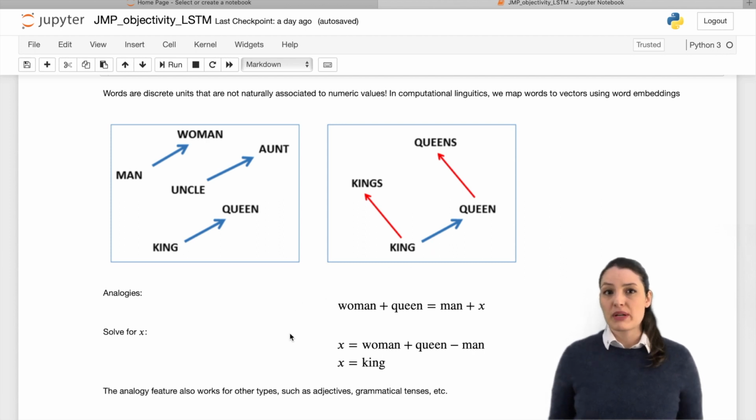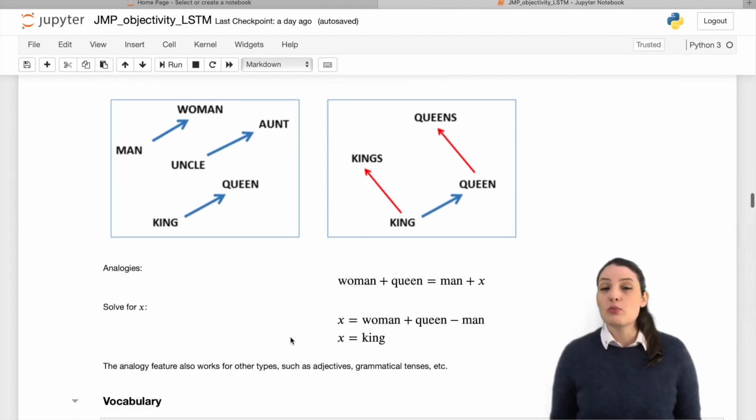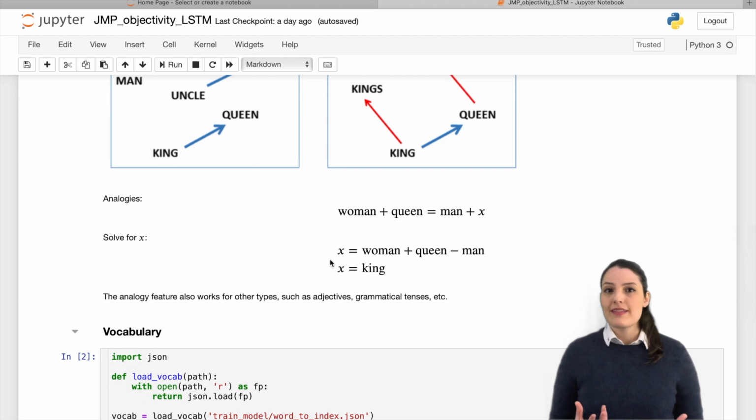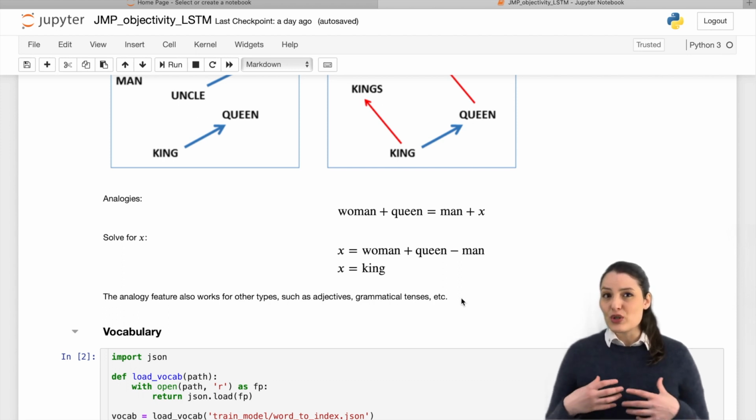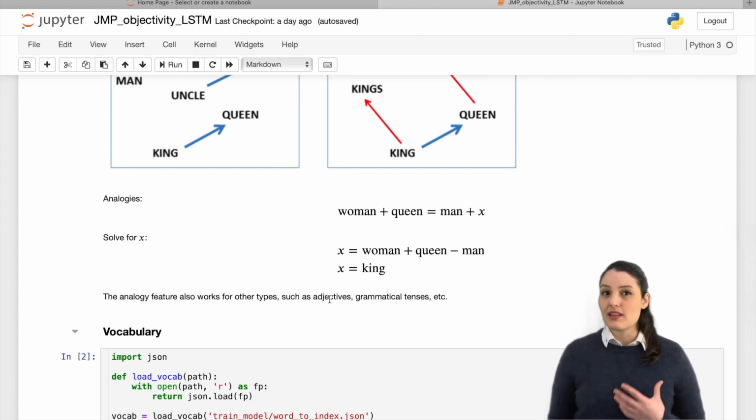With these word representations, it is possible to perform operations with words that capture semantic relations, such as king equals woman plus queen minus man. The analogy feature also works for other types, such as adjectives, grammatical tenses, etc.